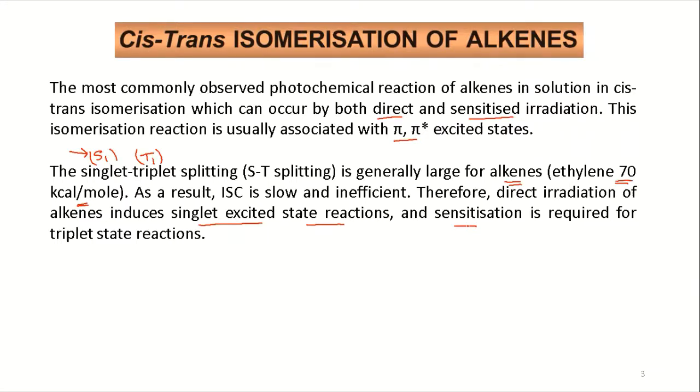In that situation the sensitization or energy transfer process will happen from the T1 of the sensitizer to the T1 of the alkene, and then we can get the cis-trans isomerization from the T1 state.